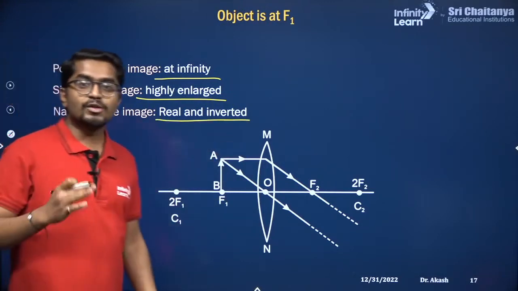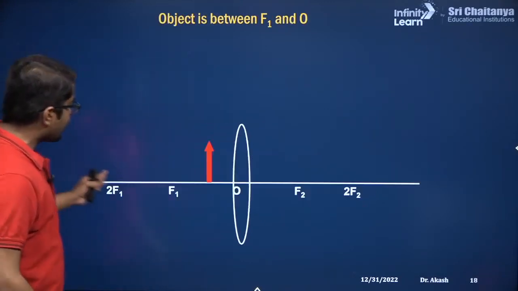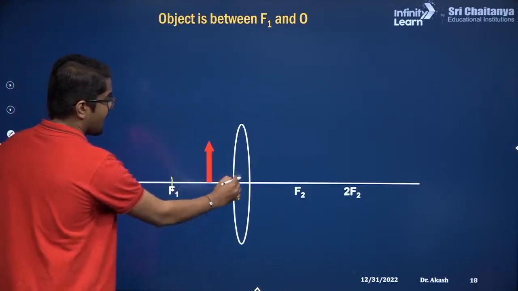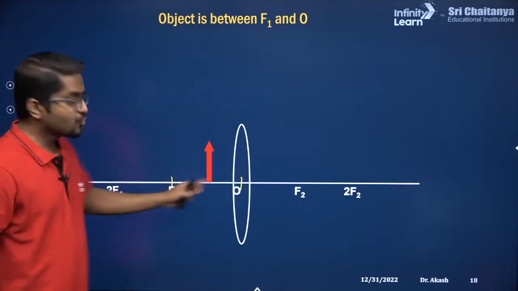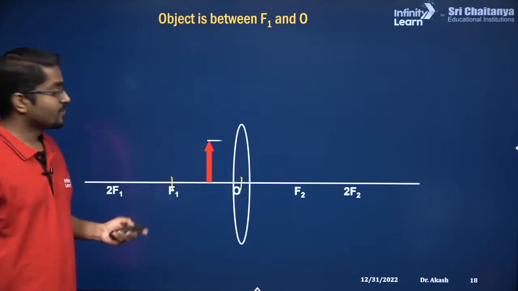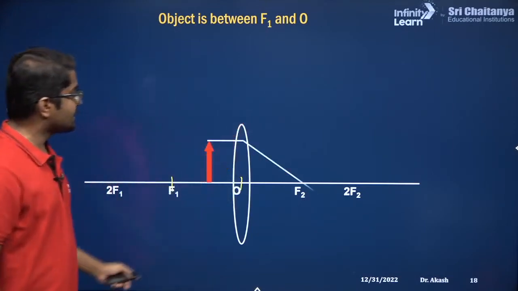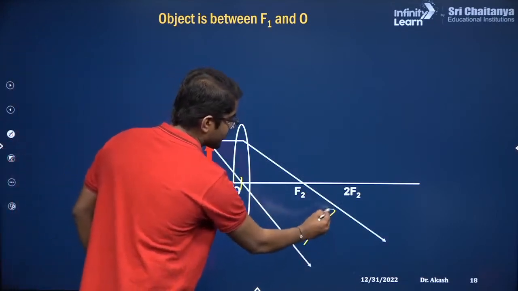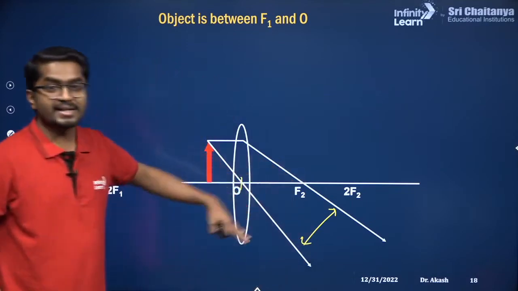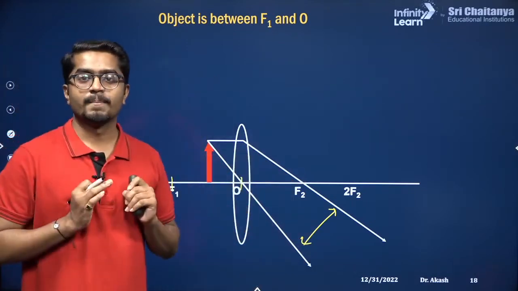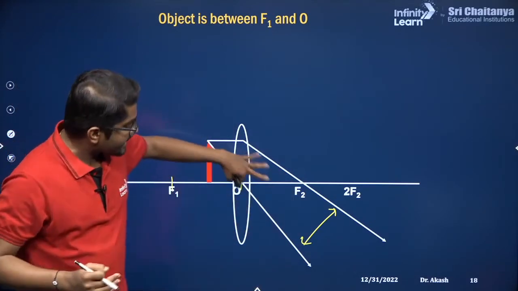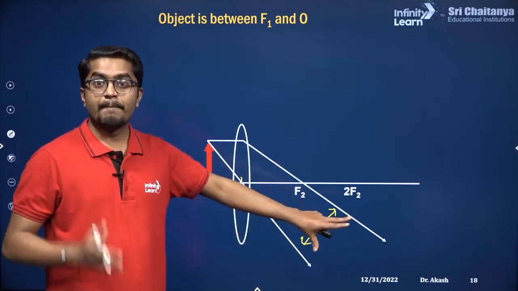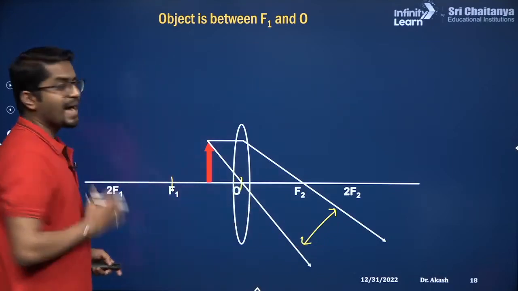Okay, now the last position, I am bringing the object even closer. So the object is between f1 and O, very close to the lens. So now what will happen? There is an incident ray and the refracted ray, and another incident ray. Now observe these two refracted rays. They are going away from each other. If the refracted rays are going away from each other, they are never going to meet, but you can extrapolate them backwards.